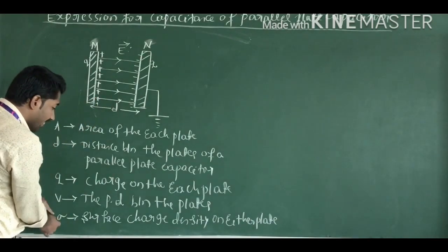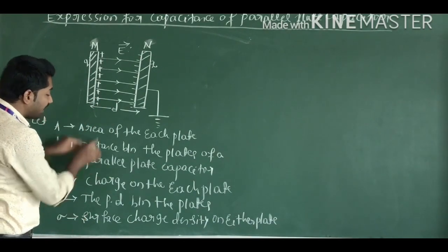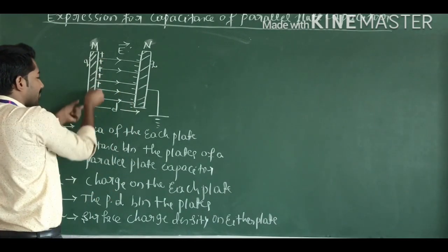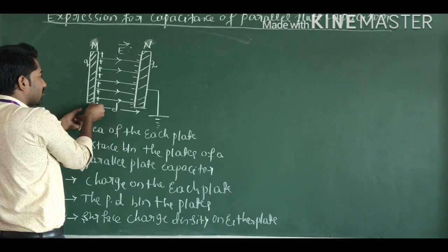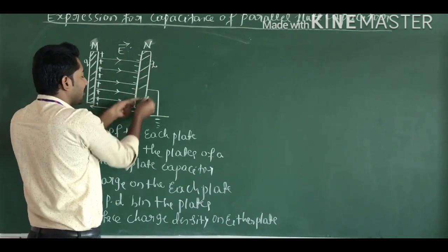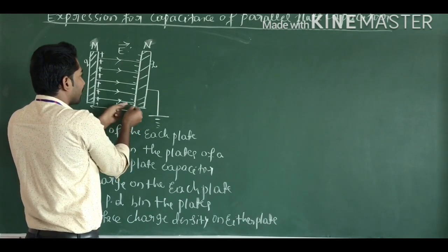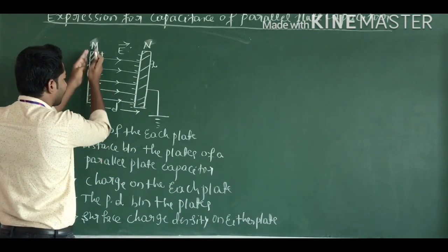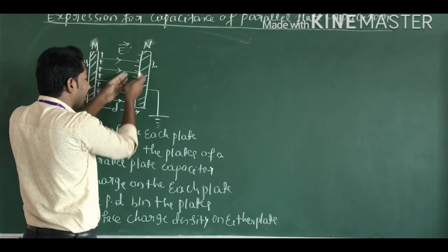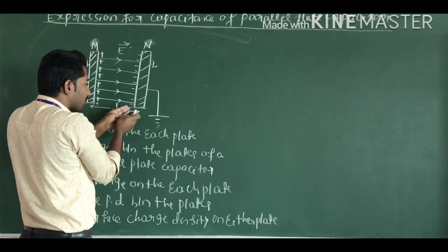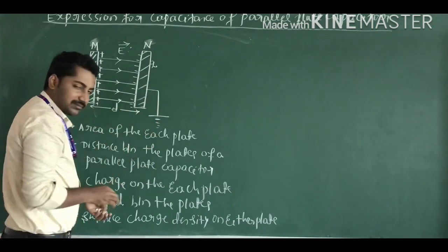And here sigma is the surface charge density on either plate. On this plate the positive charge is distributed, and on this plate negative charge is distributed, according to the concept of charging by induction.